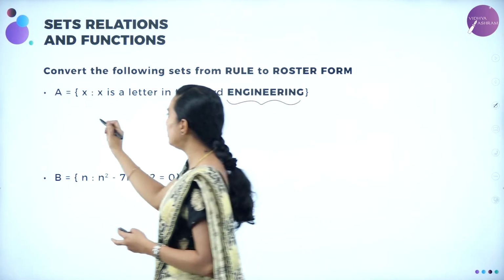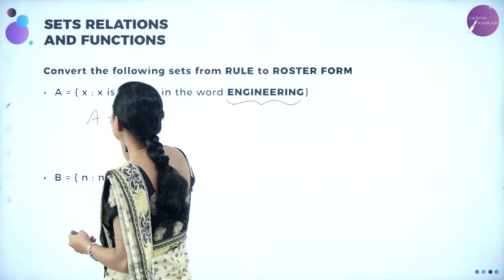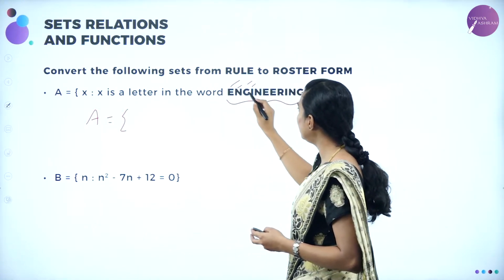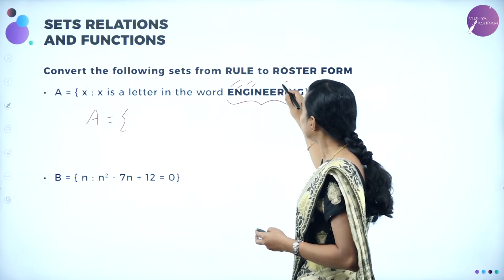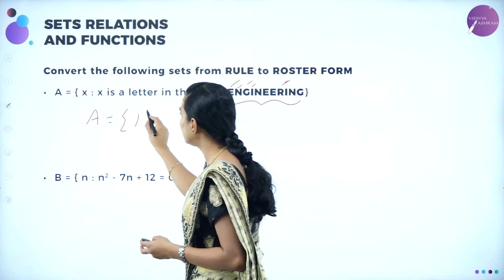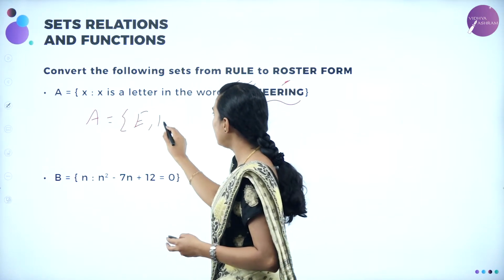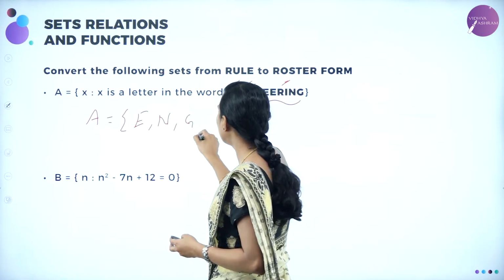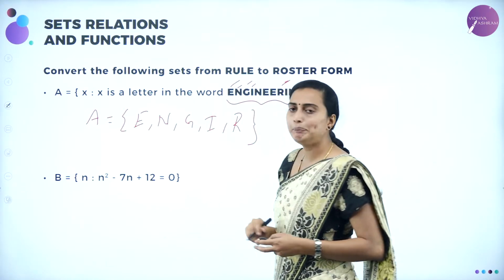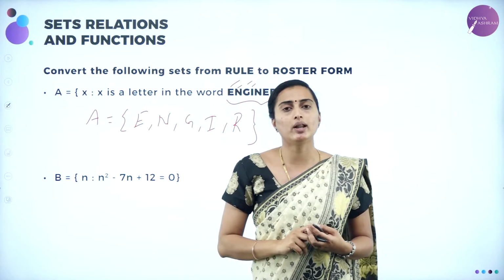So therefore, you are going to write it here. A is equal to what? E is there, N is there, G, I is there, N is already written, E is already written, R. R is there, G already written. So the letters are E, comma, N, comma, G, comma, I, comma, R. That's it. The repeated letters you write only one time.